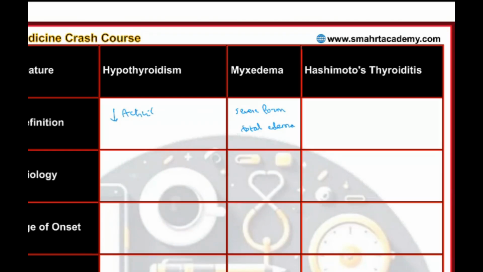What is Hashimoto's? Again, it is the counterpart of Graves' disease. It is an autoimmune disorder, but here the problem is lymphocytes. Lymphocytes penetrate the thyroid gland and eat up the thyroid follicles. So lymphocytic infiltration occurs, and that's why the thyroid hormone levels will decrease.